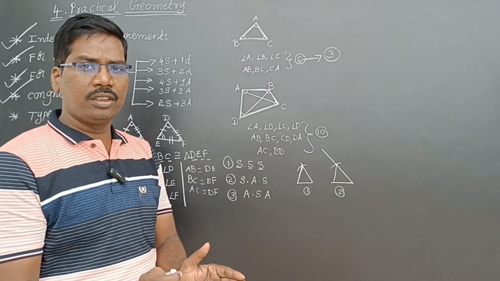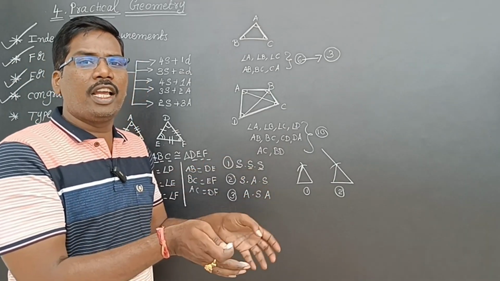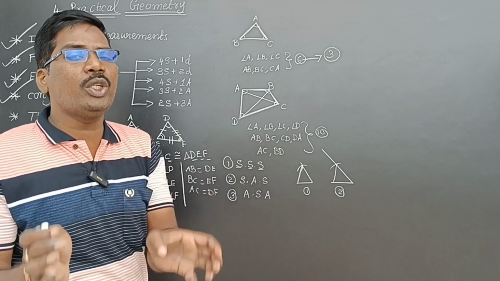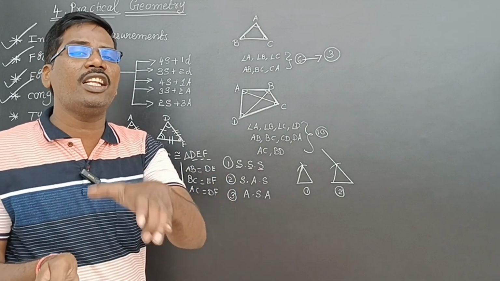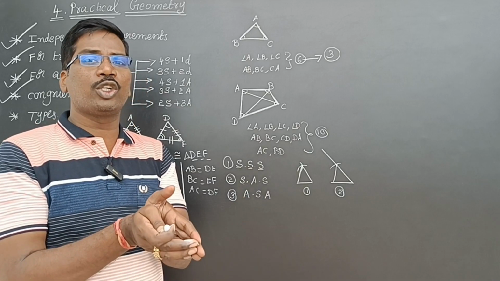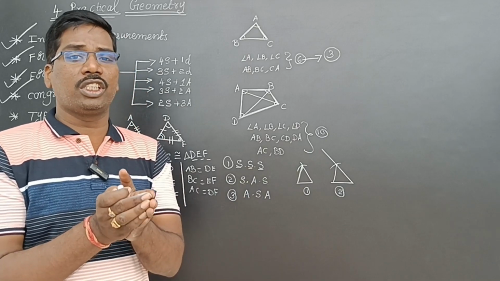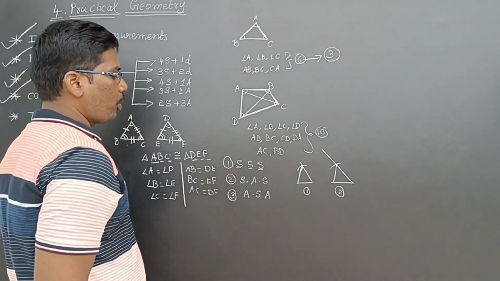In two triangles, if two angles and the included side are equal to the corresponding two angles and included side of another triangle, then the two triangles are said to be congruent to each other. So, using this property, we can draw.